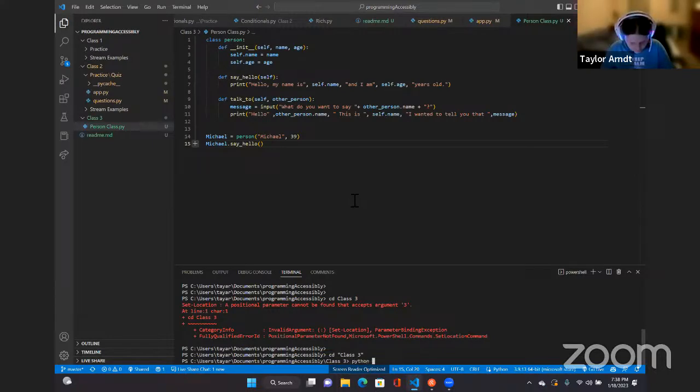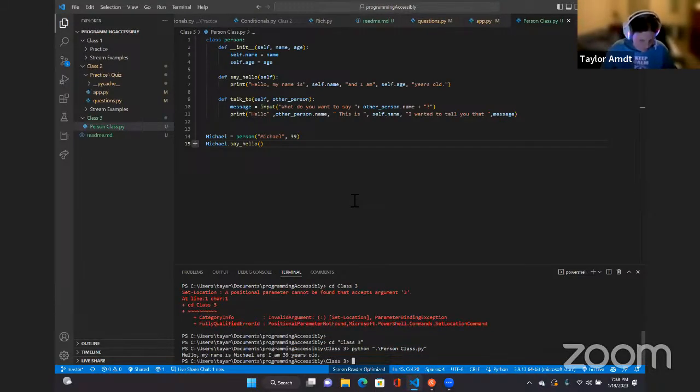Python. What do we call this? Person class. Python person class dot py. Hello, my name is Michael and I am 39 years old. PS C colon backslash users backslash tailor backslash documents backslash programming accessibly backslash class 3 grader. Wow. So do you understand what it did?